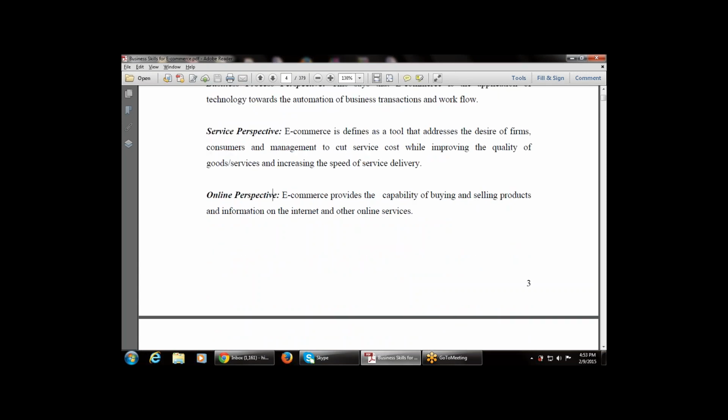Now, the next category is the online perspective. So these are the five types that we have studied: the different perspectives available for e-commerce. The last one is the online perspective. E-commerce also provides the capability of buying and selling products and information on the internet, and other services also. So e-commerce provides the capability of buying and selling of products over the internet.